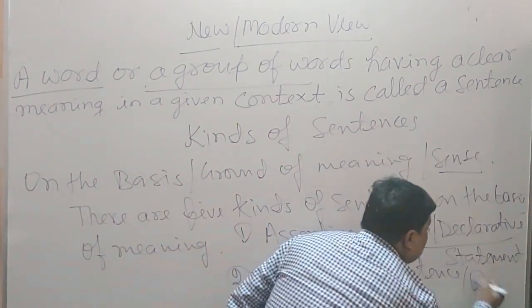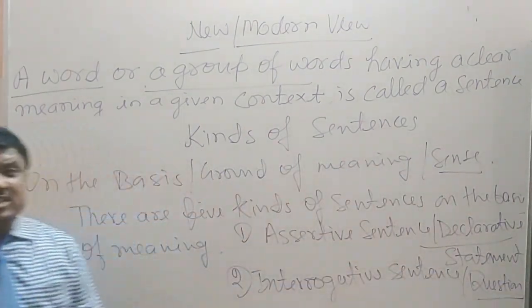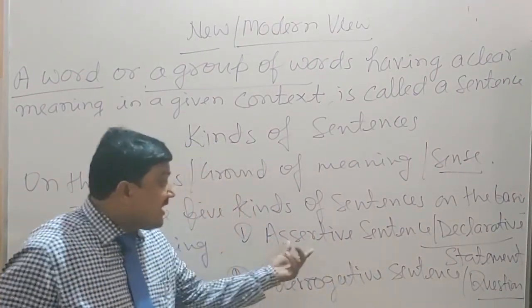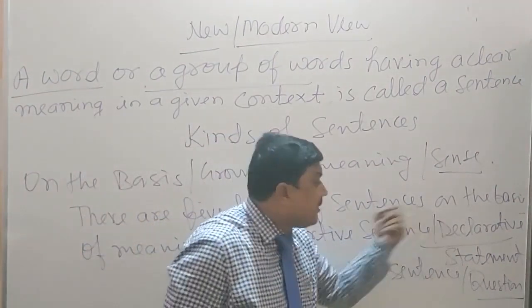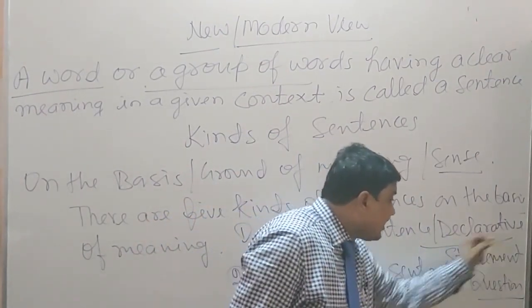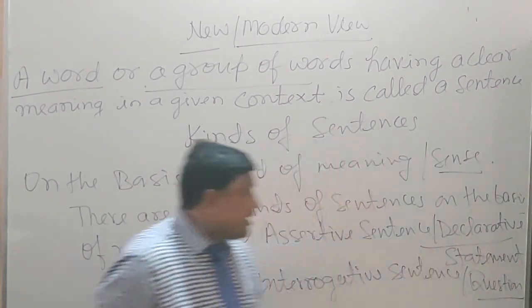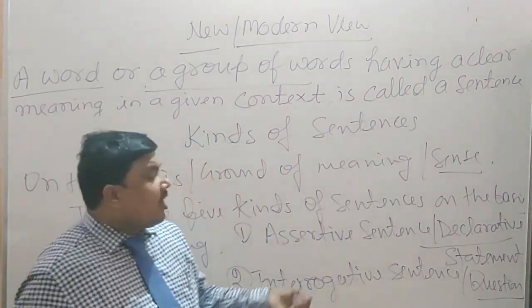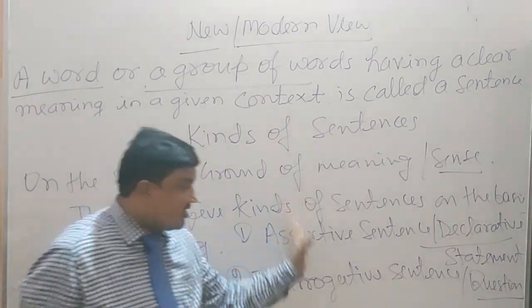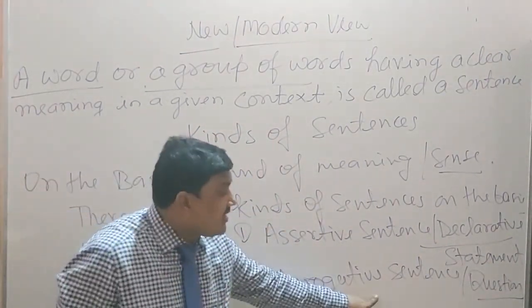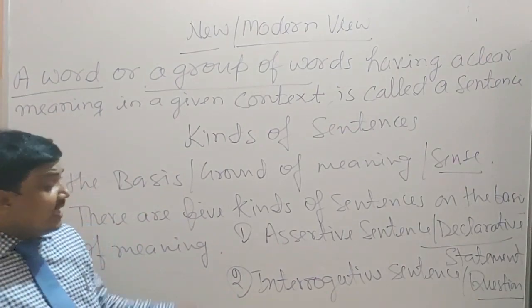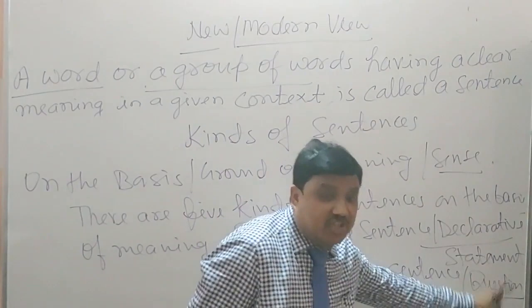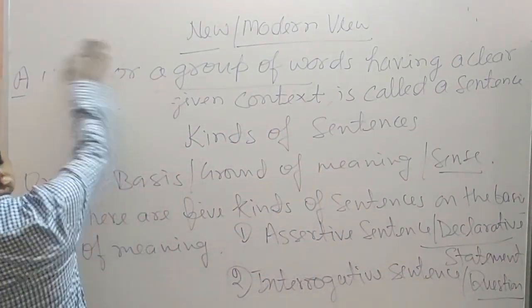Once more, I want to tell you that the first one is assertive sentence. Assertive sentence has 2 more names. First, declarative, and second, statement. Like that, assertive sentence, declarative sentence and statement, these all are the same. The second one is interrogative sentence. In modern English, interrogative sentence is called question. It is called question only.